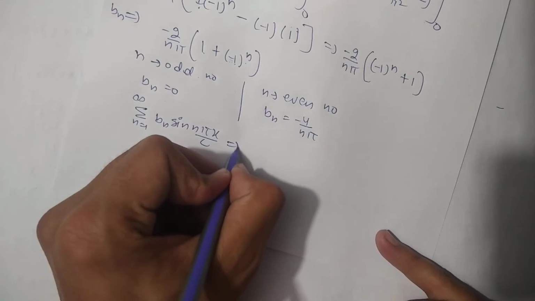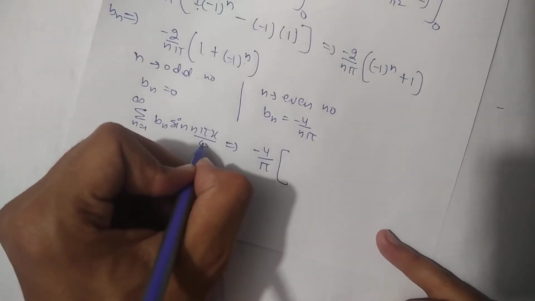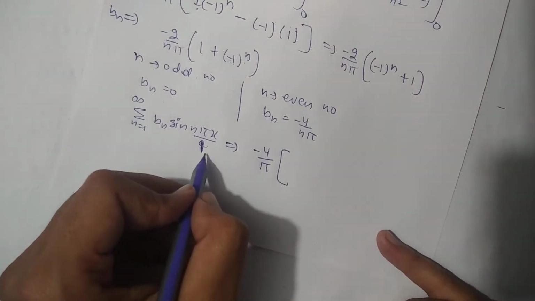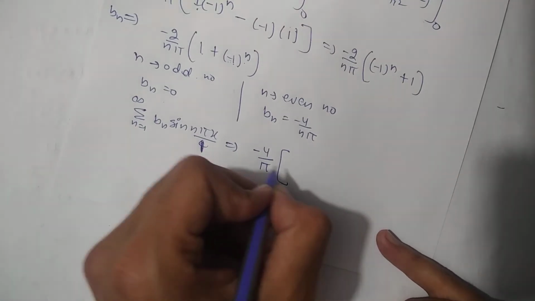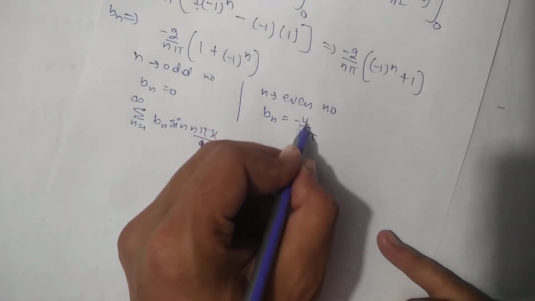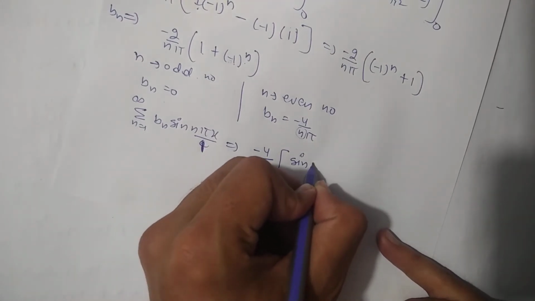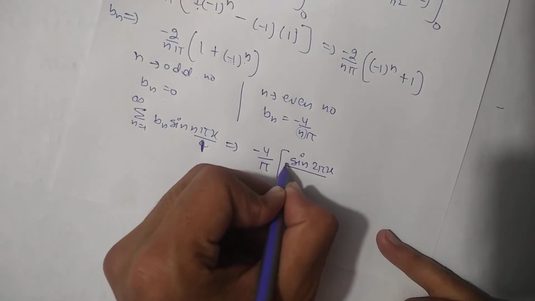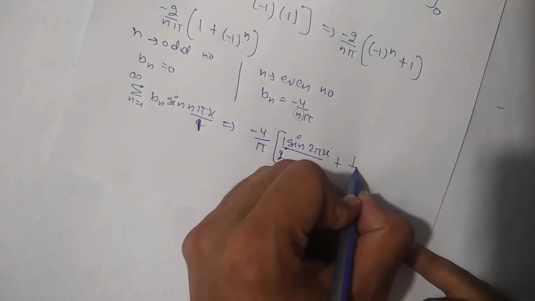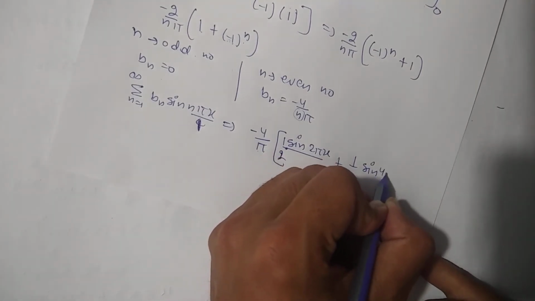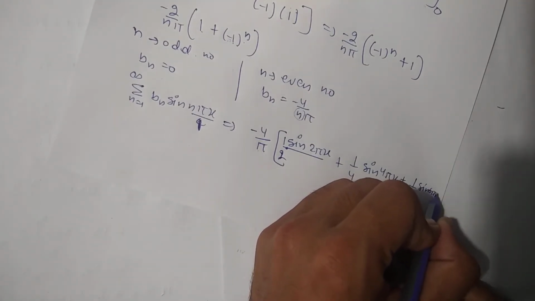Okay, so I will put the value of bn, that is minus 4 by pi, and inside, divided by n. c's value is 1, so no need to put it, and I'm putting n's values 2, 4, 6 up to and so on. So this n I'm going to take inside, and minus 4 by pi I took outside, so its value will be minus 4 by pi times 1 by 2 sine 2 pi x plus 1 by 4 sine 4 pi x plus 1 by 6 sine 6 pi x and so on.